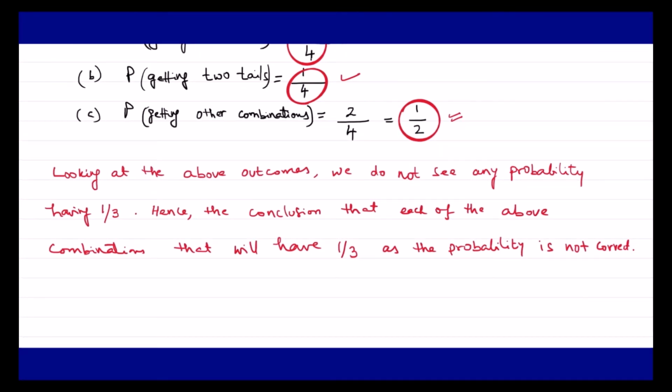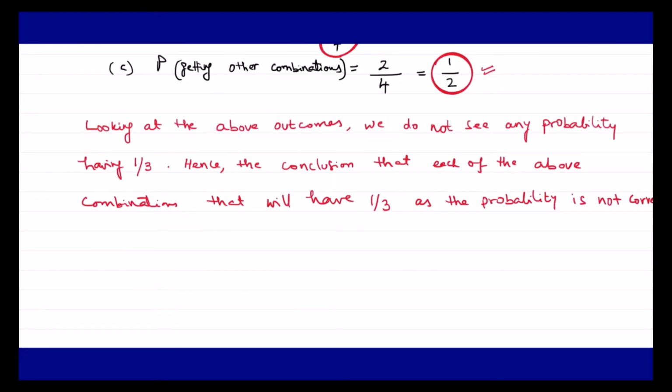Now, after working out this first part, let us move ahead to answer the second part of the question. What exactly is being given in the second part of the question? It is talking about a die. If a die is thrown, there are two possible outcomes, an odd number or an even number. Therefore, the probability of getting an odd number is 1 upon 2.